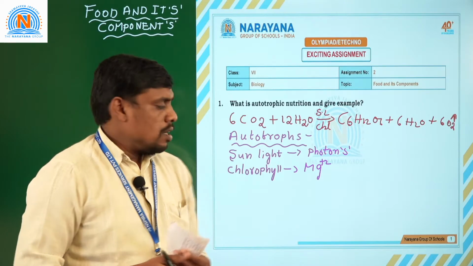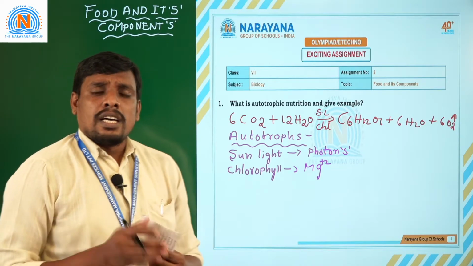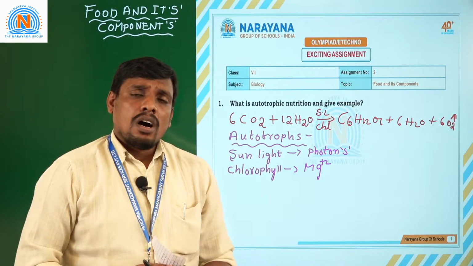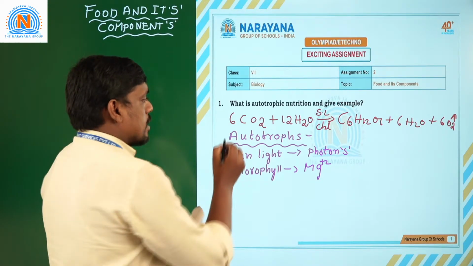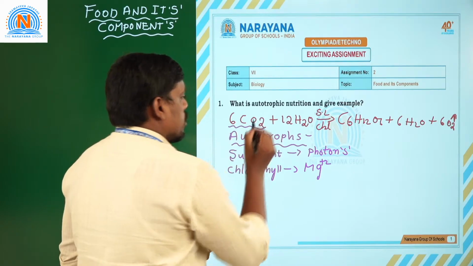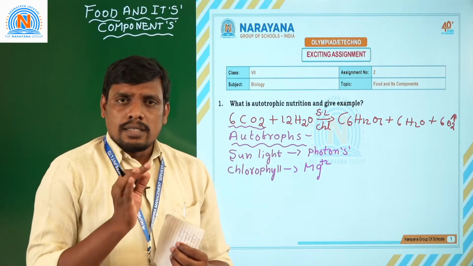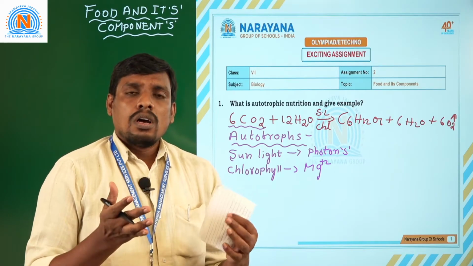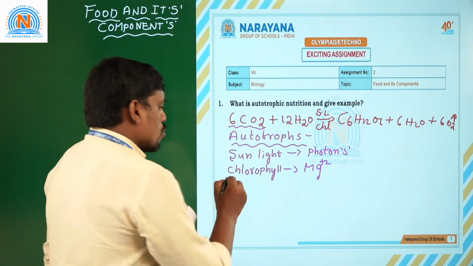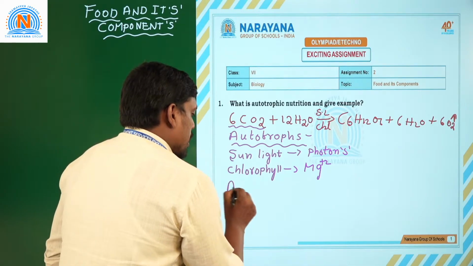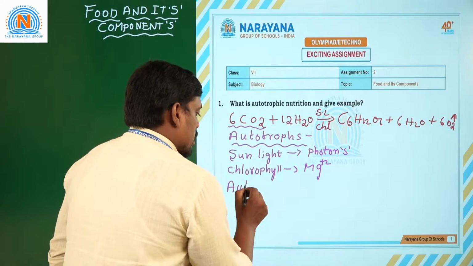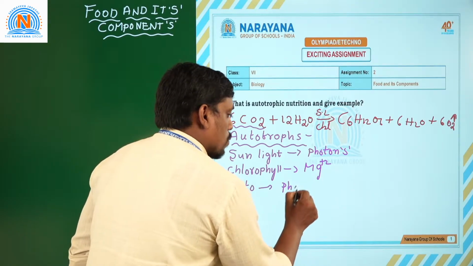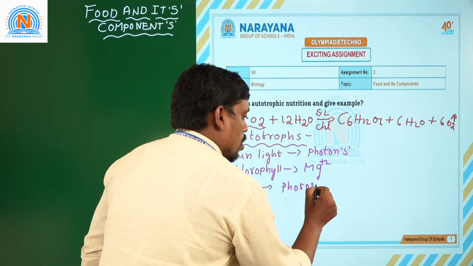Autotrophic nutrition requires certain kinds of materials. What are the materials required? Such as 6 molecules of carbon dioxide, which is a major factor required for photosynthesis or autotrophic nutrition. Autotrophic nutrition is performed by a mechanism called photosynthesis.